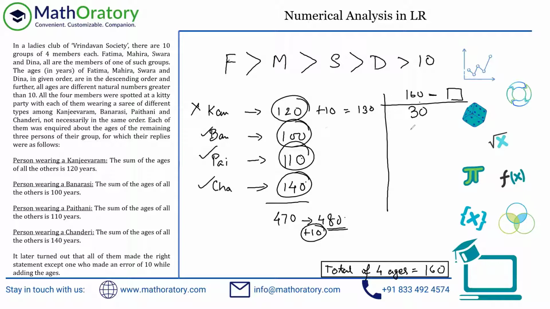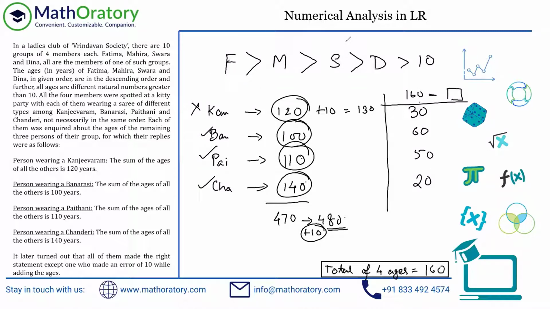This is 160 minus 100. So this person is 60 years old. 160 minus 110, so that is 50 years old. 160 minus 140, so that is 20 years old. And now it is very easy to allocate both things because this order was already present to us.